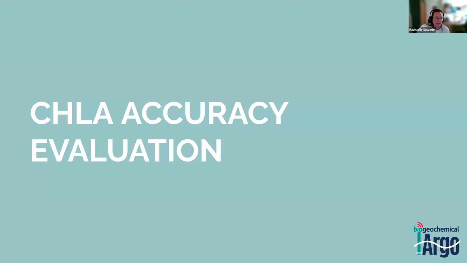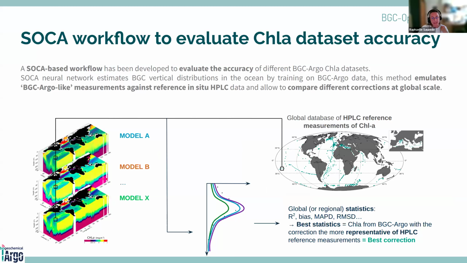So now I would like to show you how we evaluated the chlorophyll A concentration accuracy. So to do this, we developed a workflow based on the SOCA method that I presented you before to evaluate the accuracy. So we use the SOCA methodology to train different models that are based on different BGC Argo datasets.